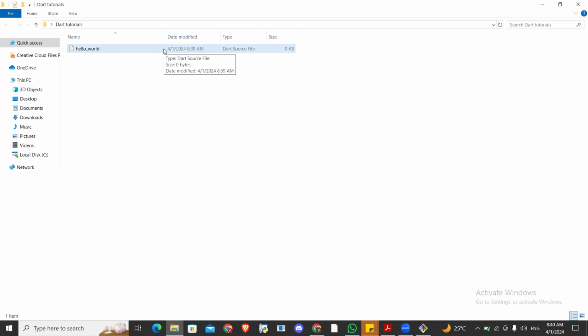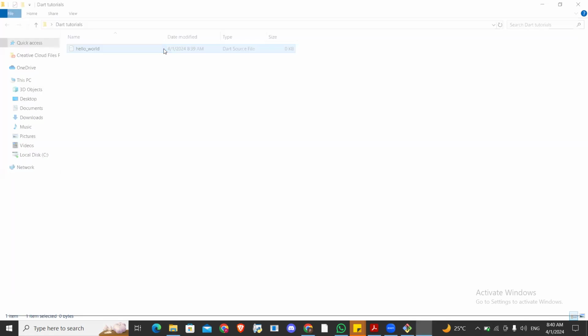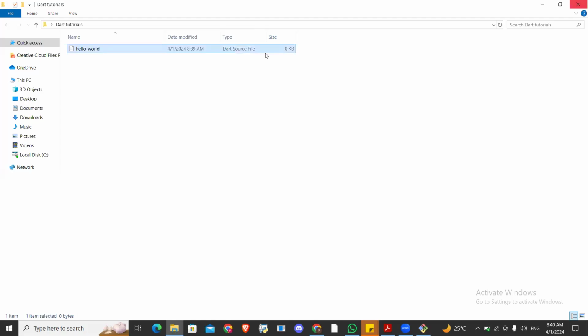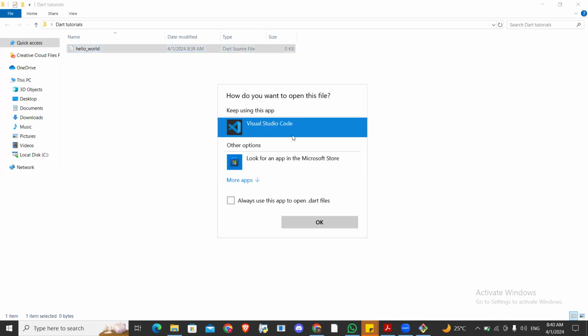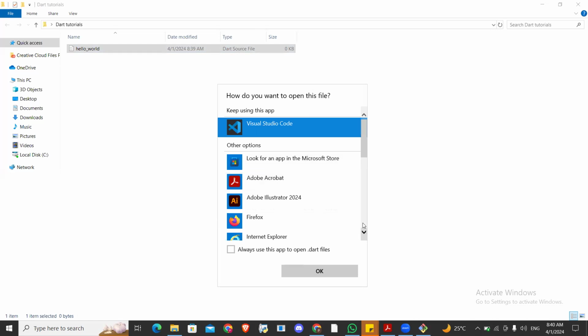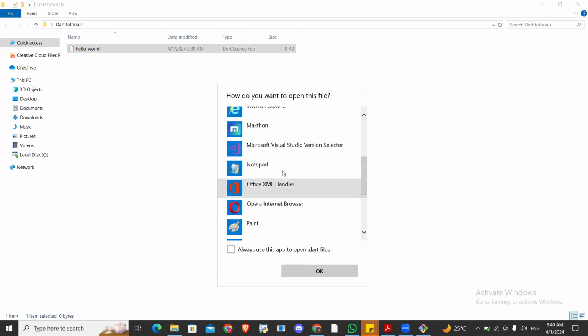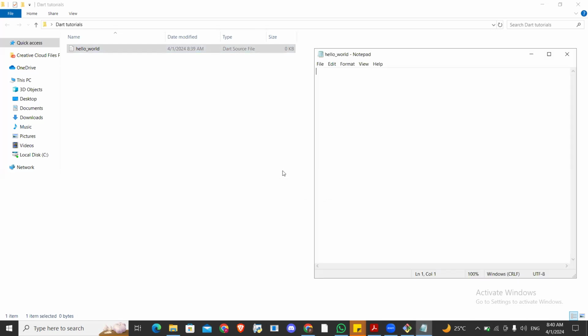So if you double click on this, I think it will open. No, it's opening in Visual Studio Code. That's my default, and I don't want to open it in Visual Studio Code. I want to open it with Notepad. Let me choose Notepad. My default is Visual Studio. I just want to show you this thing raw, how it is.